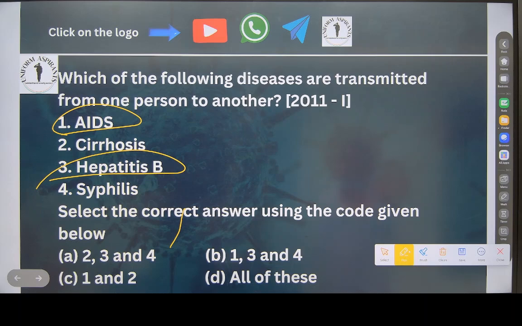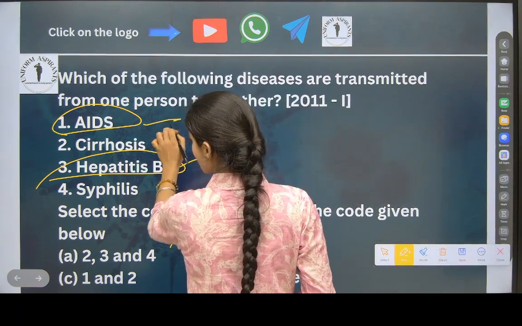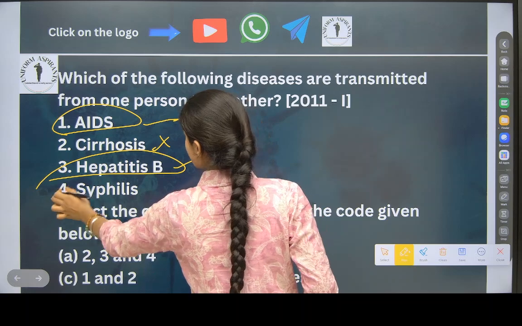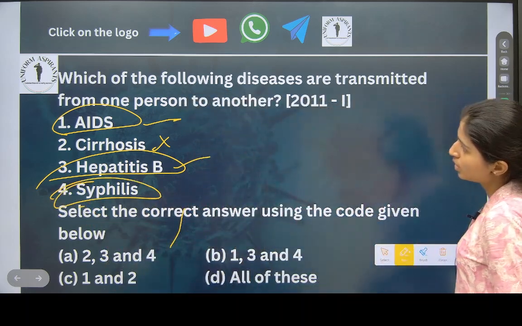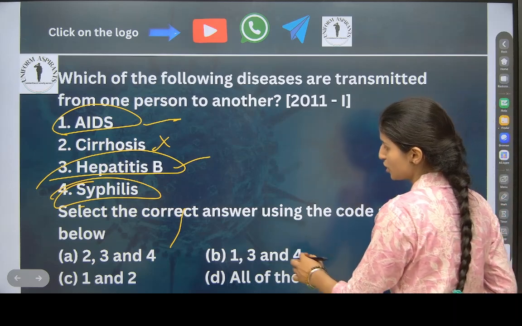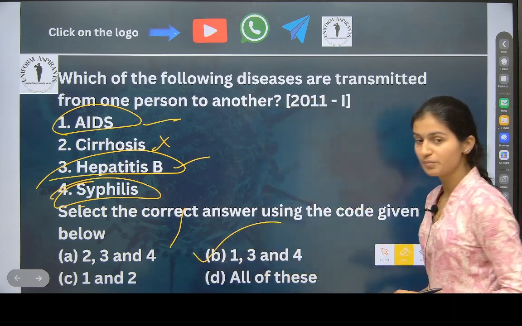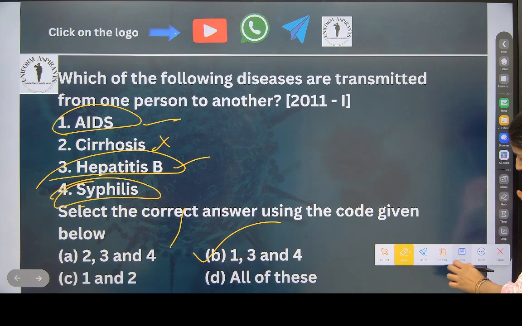AIDS is transmitted. Hepatitis B is also transmitted. This is not transmitted. Syphilis is also transmitted. Check the options. 2, 3, 4. No, 2 is not. 1, 2. No. Oh, option number B. Option B.